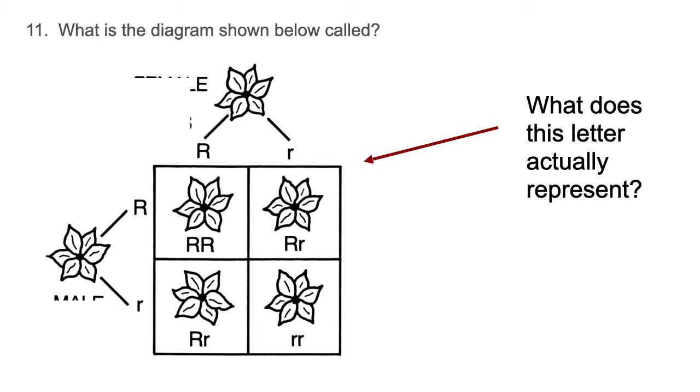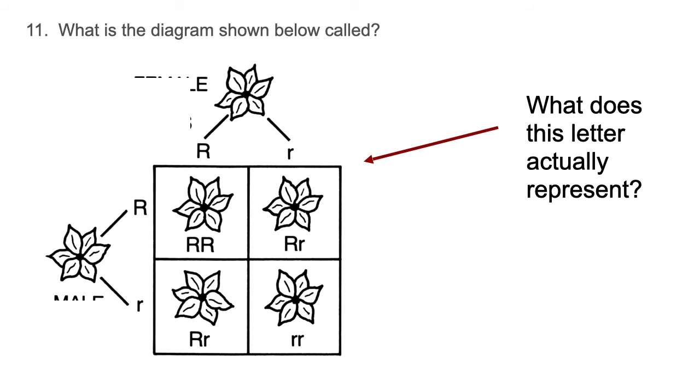So hopefully you're familiar with these diagrams, or at least you've seen them before. If you know what it is, you can go ahead and pause the video and maybe write down some information regarding this diagram, but I'm going to go ahead and talk about it. The diagram shown below is called a Punnett square. I will upload a separate video tutorial that will go through simple Punnett squares, and you guys can check that out. It'll go through some animations to show you how a Punnett square is filled out. It will give us genotype and phenotype of two parents.